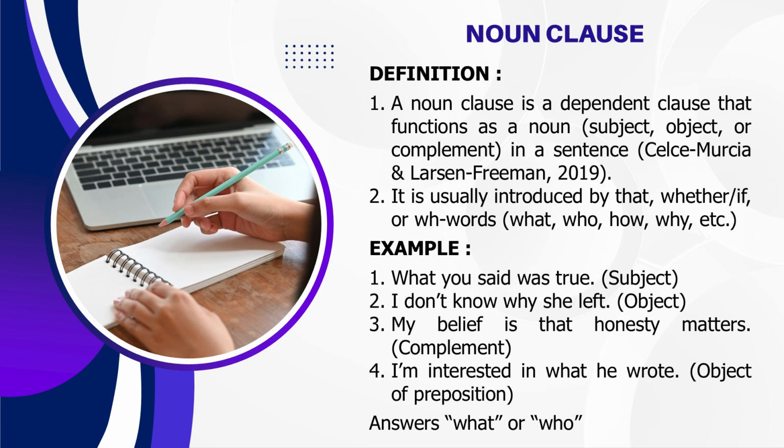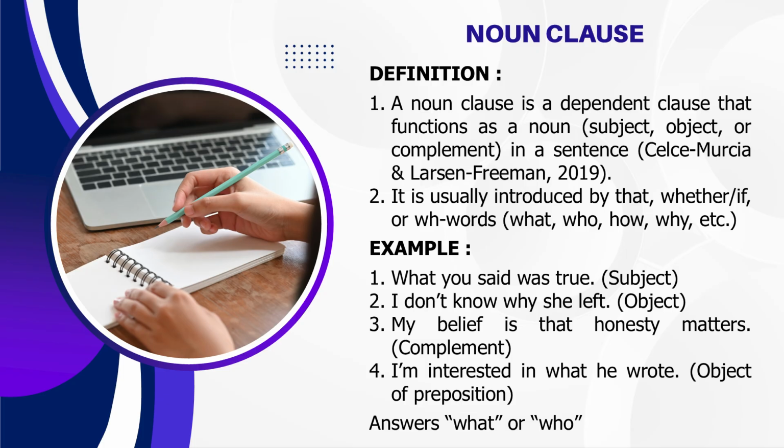Now let's talk about noun clauses. A noun clause is a dependent clause that works like a noun in a sentence. It can be the subject, the object, or the complement. We often start a noun clause with words like that, whether, if, or W-H words like what, who, how, and why. Let's see some examples.